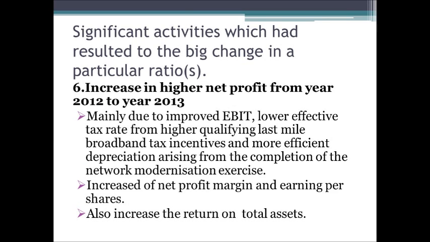Last but not least, the increase in higher net profits from year 2012 to year 2013. This was mainly due to the improvement of earnings before interest and tax and depreciation. Lower effective tax rate from higher qualifying last mile broadband tax incentive and more efficient depreciation arising from completion of the modernization exercise programs. This has caused the increase of net profit margins and earnings per share. At the same time, it has also increased the returns on total assets.